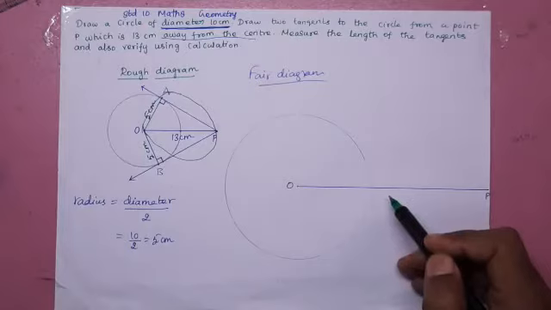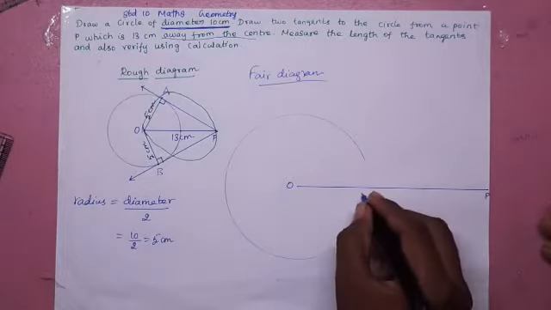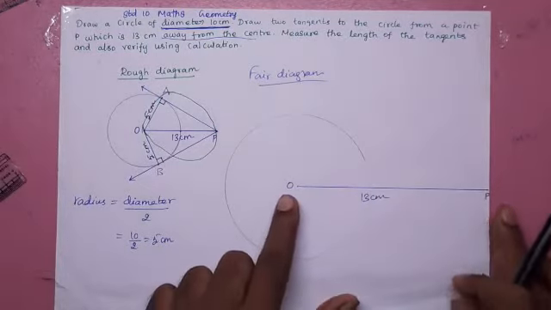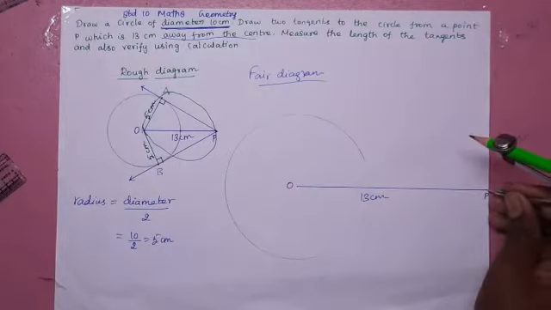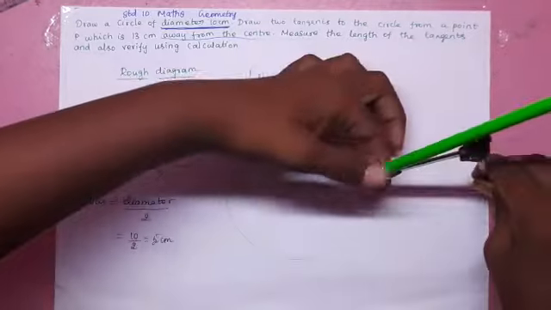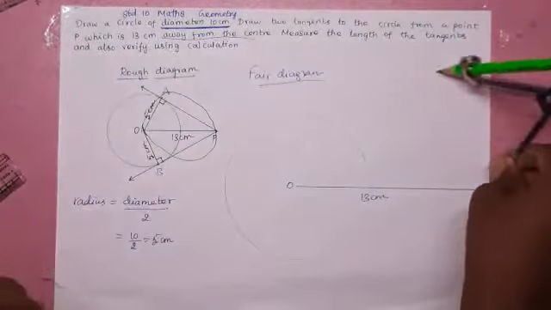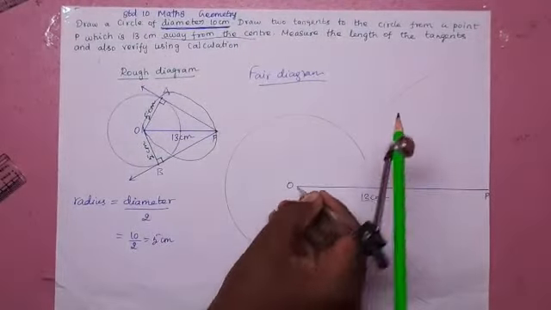How will you find the midpoint? By measuring, but don't measure. Using the compass, you can find the center by drawing the perpendicular bisector. Draw a perpendicular bisector to OP. என்ன செய்வீங்க? Take half of OP and mark arc on the above side and also below the OP. Mark it.